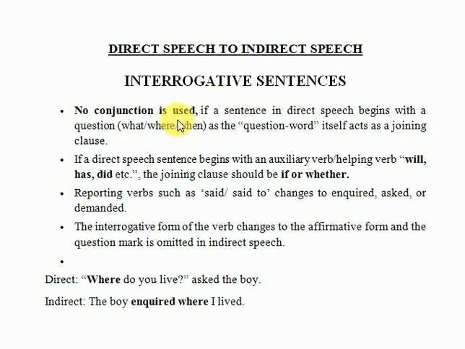For that, I would simply describe that there are two kinds of interrogative sentences. Firstly, those which start with a direct question word. And what are the direct question words?